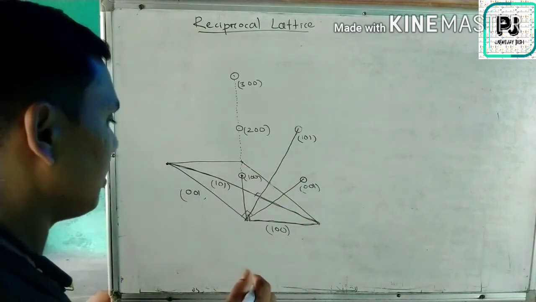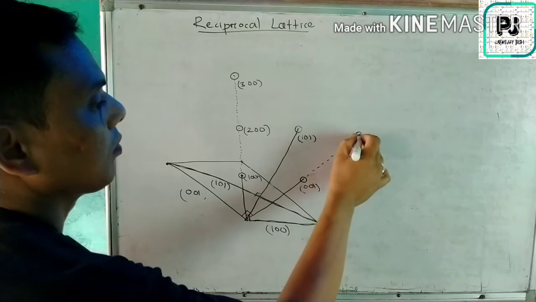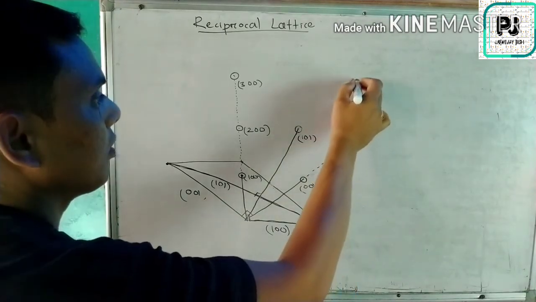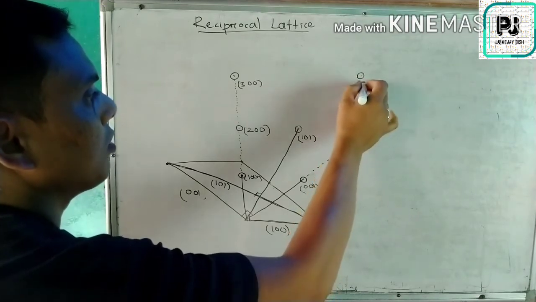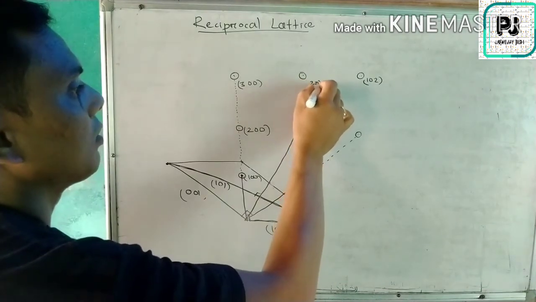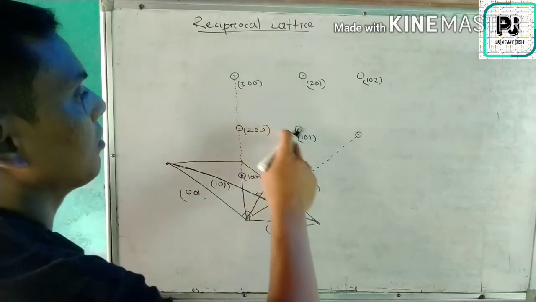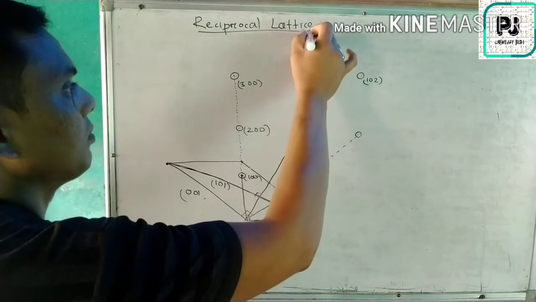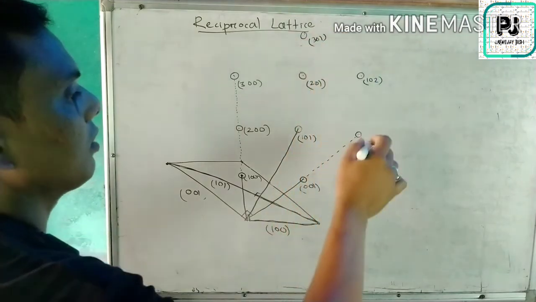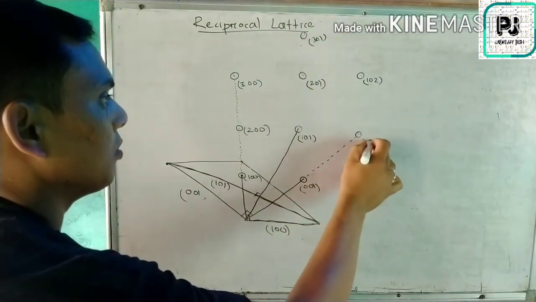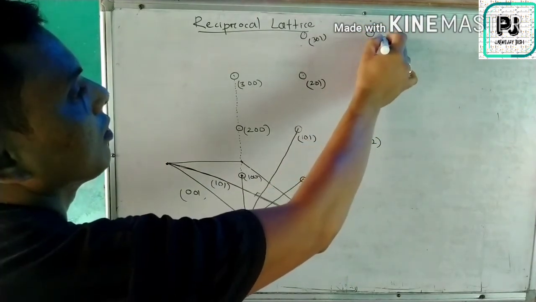In the same way, the points will come: 1 0 2, 2 0 1, 3 0 1, 0 0 2, and this is your 2 0 2.